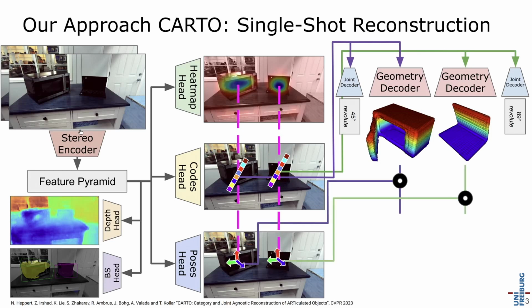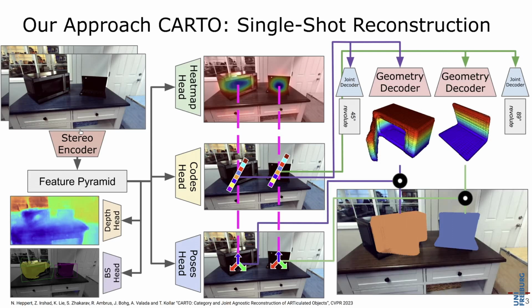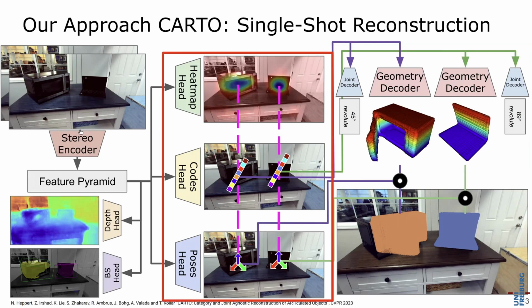Lastly, we use the pose map to get a pose for each object, which is then used to place the reconstructed objects in the camera frame. To train CARTO, we first train the decoders on a set of instances taken from Partnet-Mobility. To train CARTO's different output heads, we proceed to generate synthetic kitchen environments with ground truth labels.